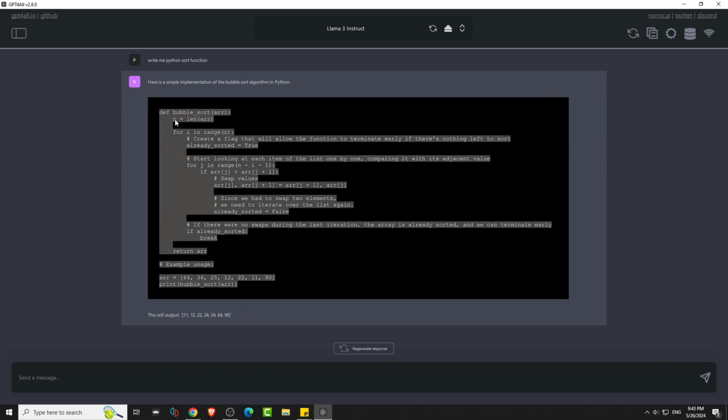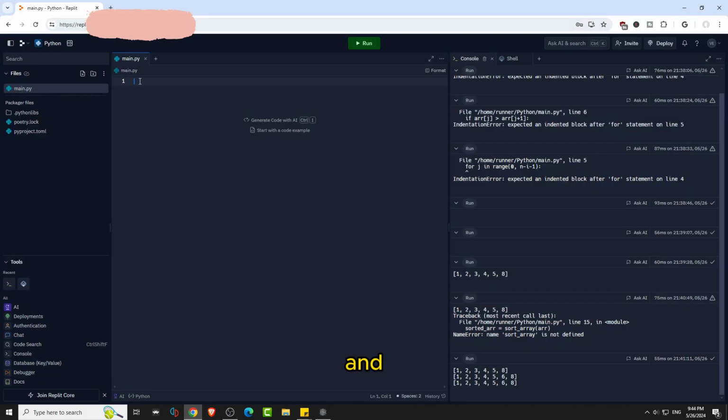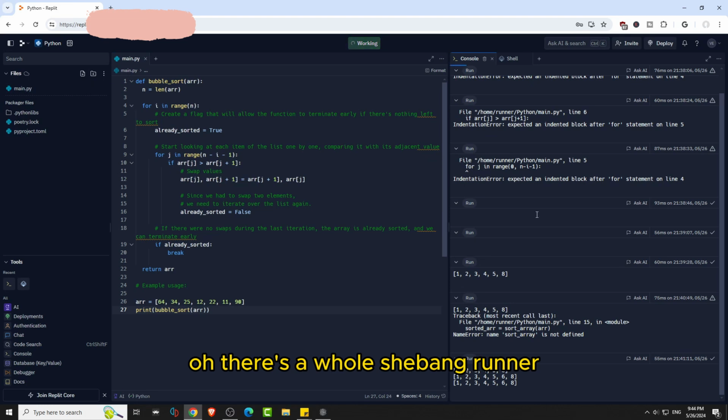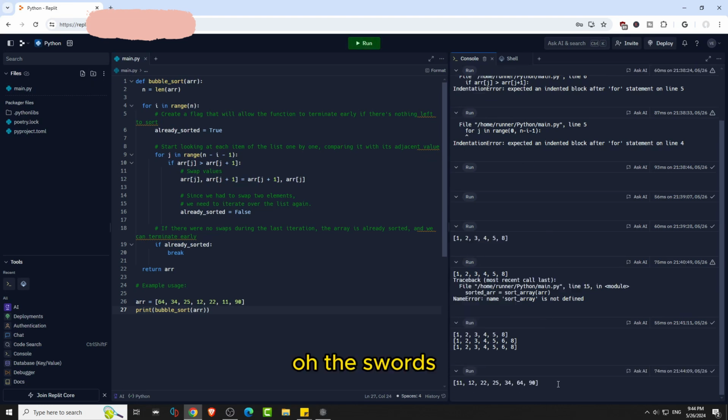Okay. Let's see if this works or not. Okay. Sure. Oh, there's a whole shebang. Run it. Oh, the sort works. This is good. Llama 3.